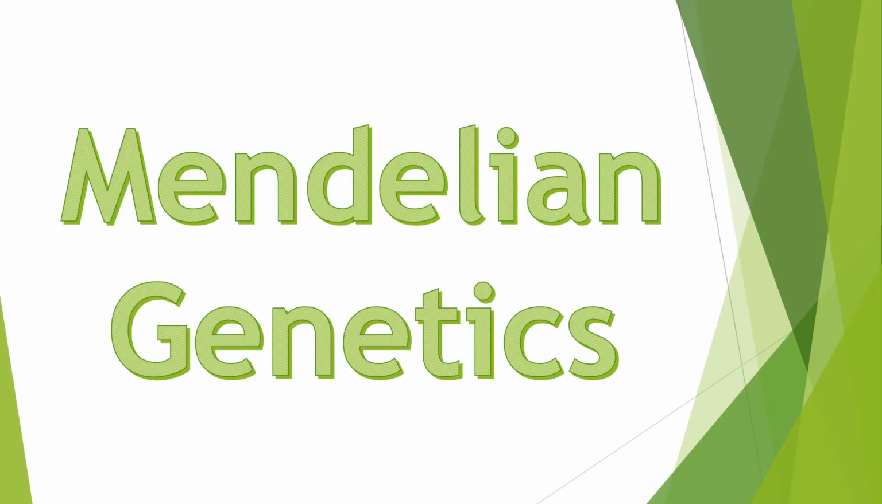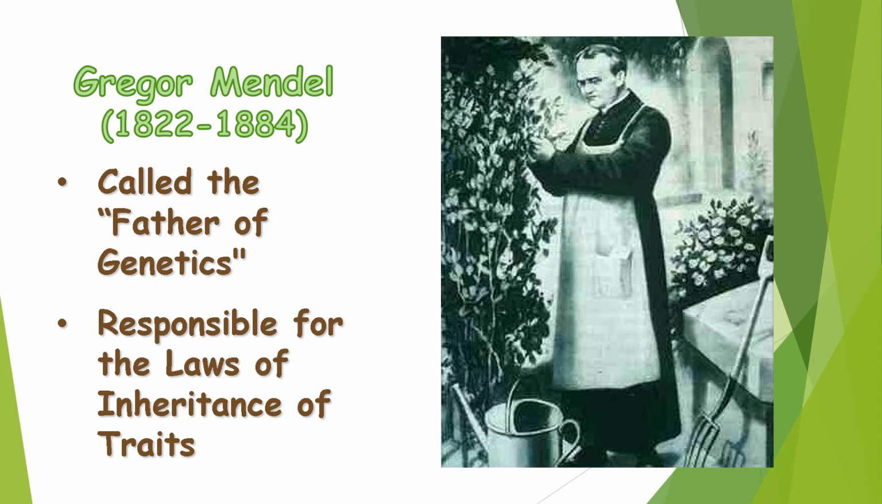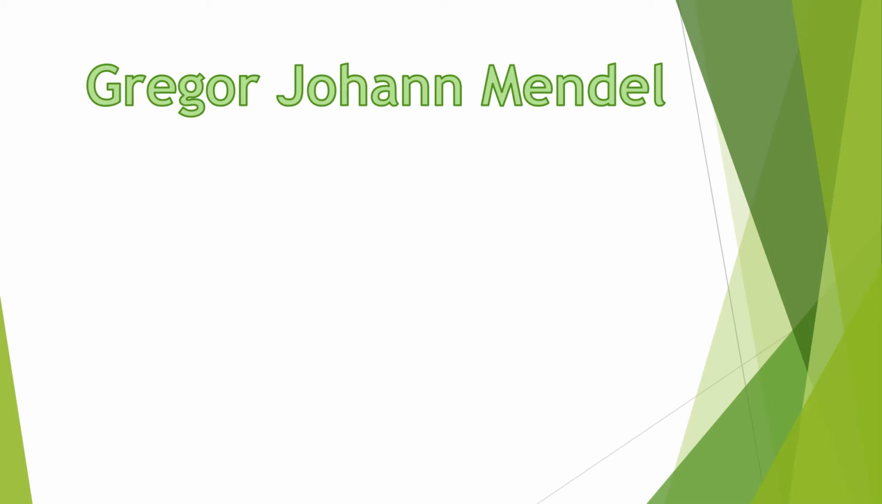For today's topic, we have Mendelian genetics. But before that, let us know more about Gregor Johann Mendel and his contribution to science. Gregor Johann Mendel is a geneticist who was born in the year 1822 to 1884. He was known as the father of genetics because he is the one responsible for the laws of inheritance of traits, wherein it is stated that traits or characteristics are being passed from one generation to another. In addition, Gregor Johann Mendel is an Austrian monk.